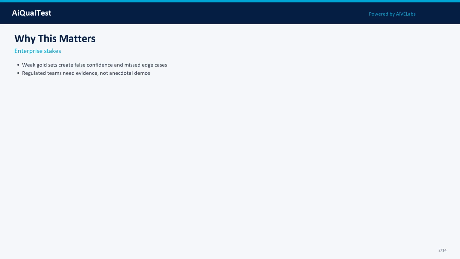That loop keeps conversations concrete when stakeholders disagree about quality or risk. Why this matters: weak gold sets create false confidence and missed edge cases. Strong gold sets encode risk scenarios, diversity, and acceptance criteria. Product, QA, and compliance can share one source of truth for release decisions.